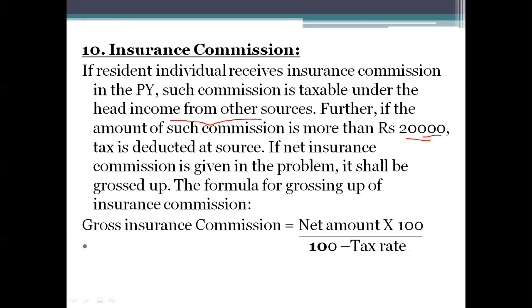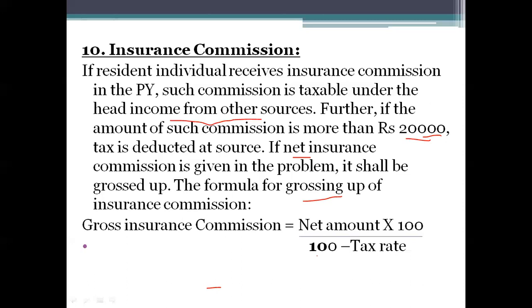Now, if the net insurance commission is given in the problem, that is, if they mention the word net, then it is a net amount, so we need to do the gross up. Gross insurance commission can be calculated using the formula: net amount into 100 divided by 100 minus tax rate.